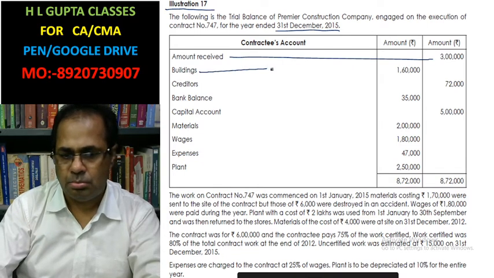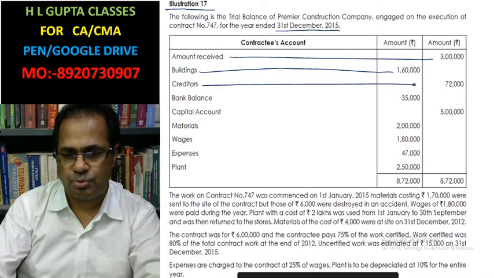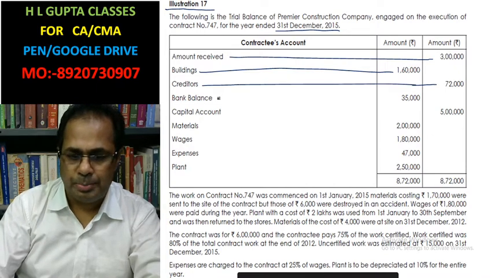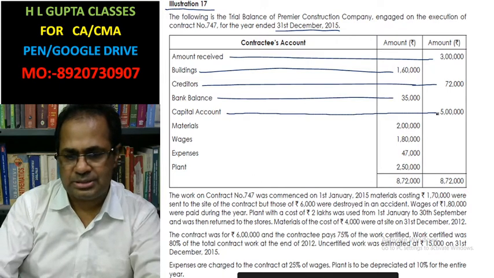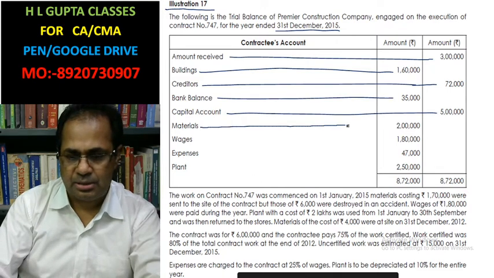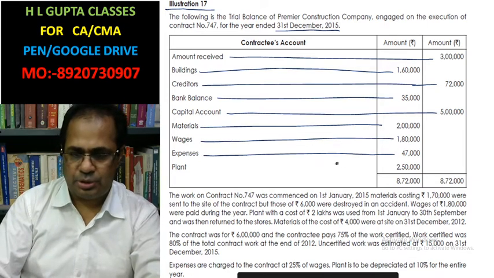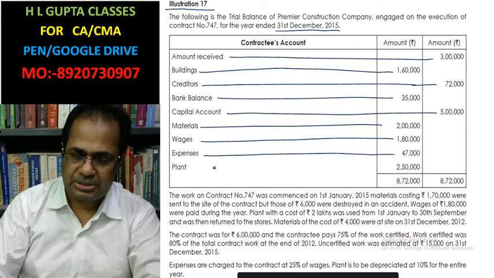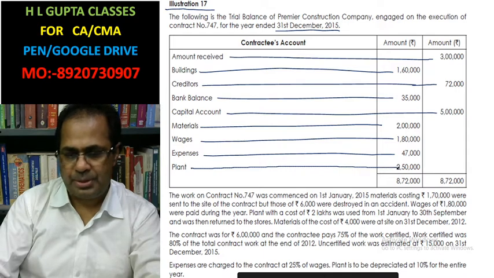Building 1,60,000. Creditors 72,000. Bank balance 35,000. Capital account 5 lakh. Material 2 lakh. Wages 1,80,000. Expenses 47,000. Plant 2 lakh 50,000.